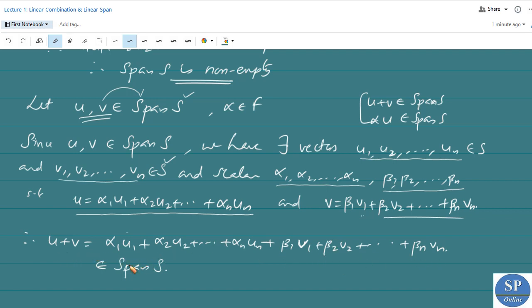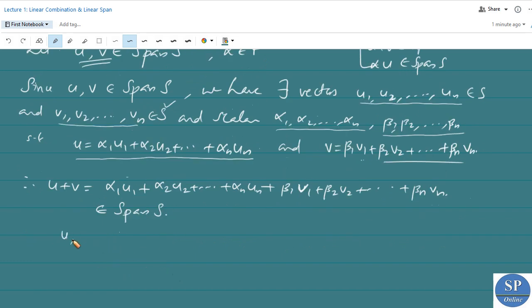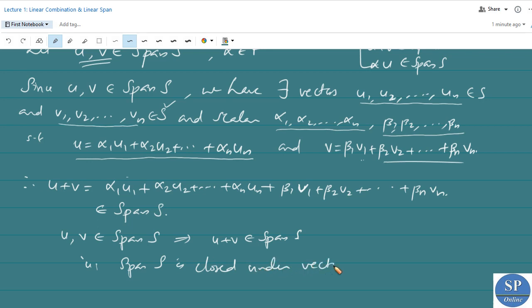So u plus v belongs to span S. So u, v belonging to span S implies u plus v belongs to span S. That is, span S is closed under vector addition. Now we have to show that span S is closed under scalar multiplication.